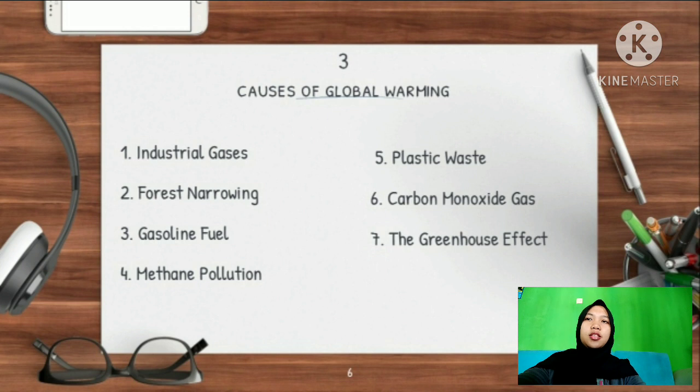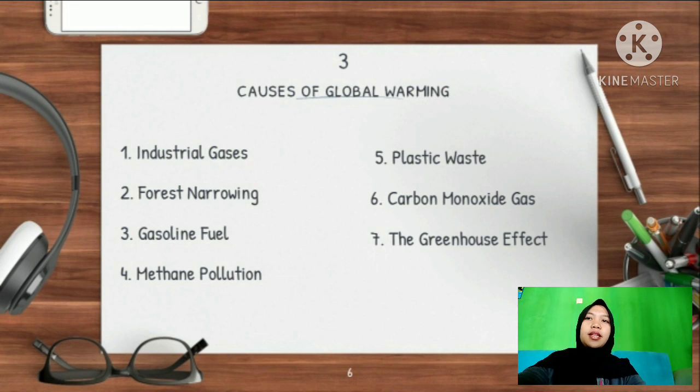The third is gasoline fuel. The free use of gasoline can also cause global warming. For example, gasoline used in cars and motorbikes. The fourth is methane pollution. Methane gas is one of the gases that causes global warming. This gas ranks second in environmental destruction. Methane gas comes from organic material, especially related to the breakdown of bacteria in agriculture, plantation, and animal husbandry.